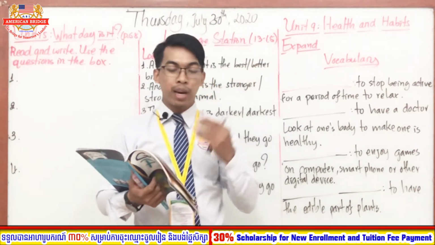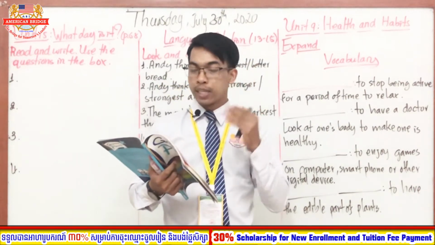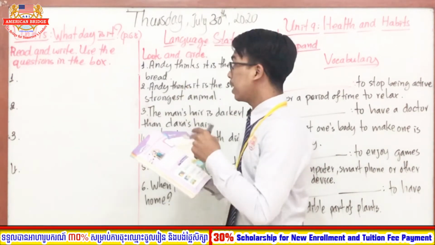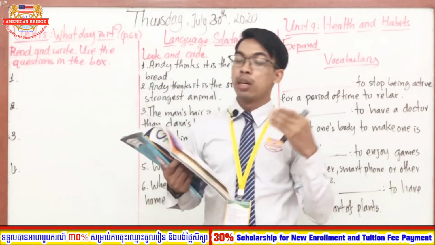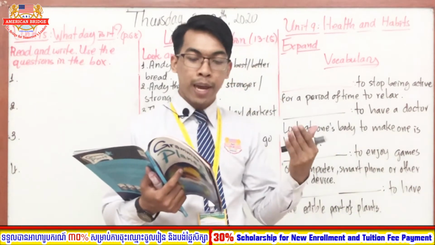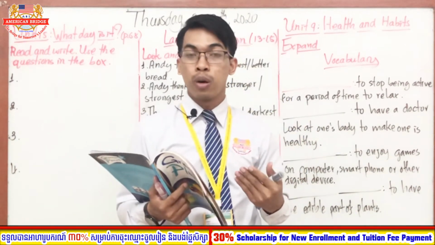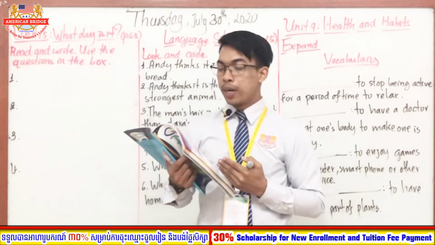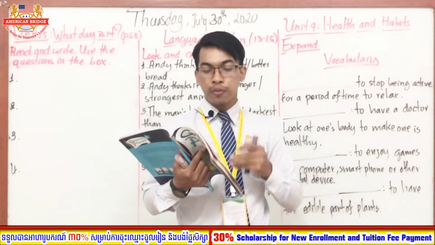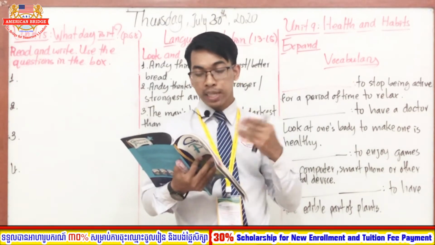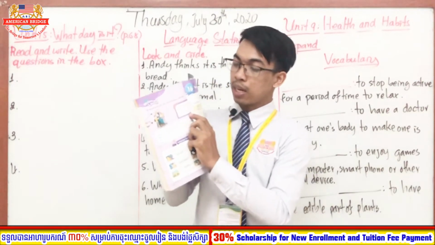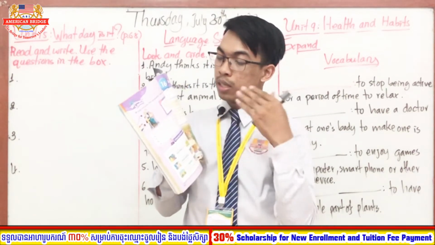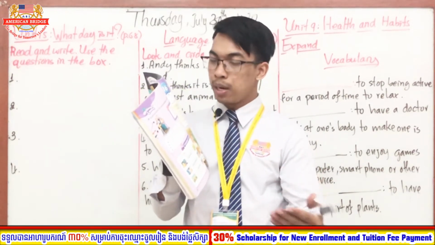Alright, everyone, if you open the textbook on page 68, you will see the first one. It is about writing, and it is the exercise practice of what you have learned in unit 15. Let's move on to the first one. As you can see in the column here, you see the questions that you are going to practice right now.